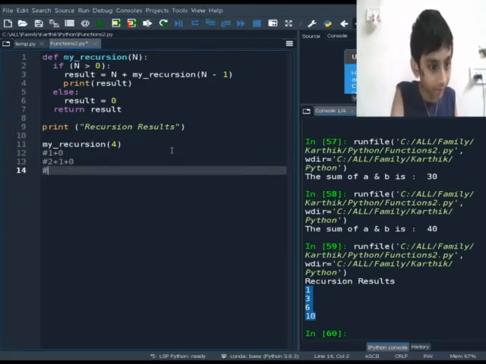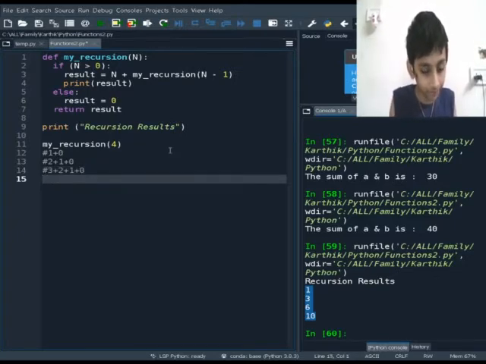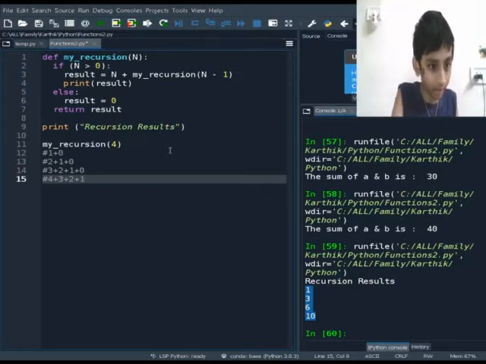Then it will execute 3 plus 2 plus 1 plus 0. And then it will execute 4 plus 3 plus 2 plus 1 plus 0.